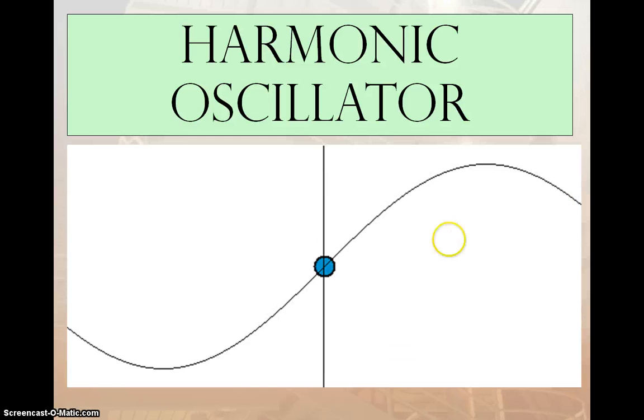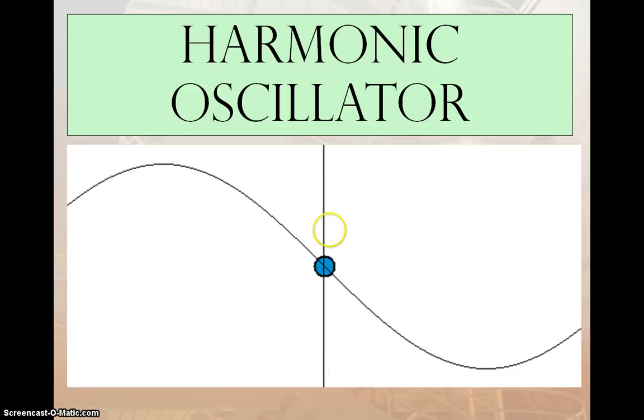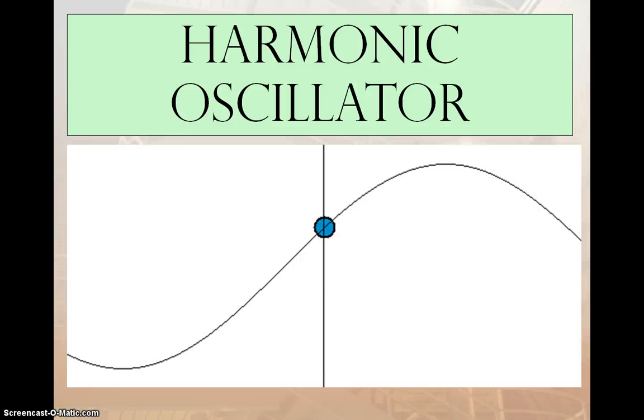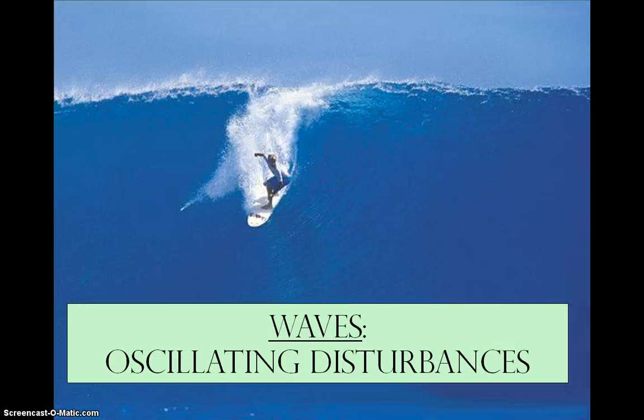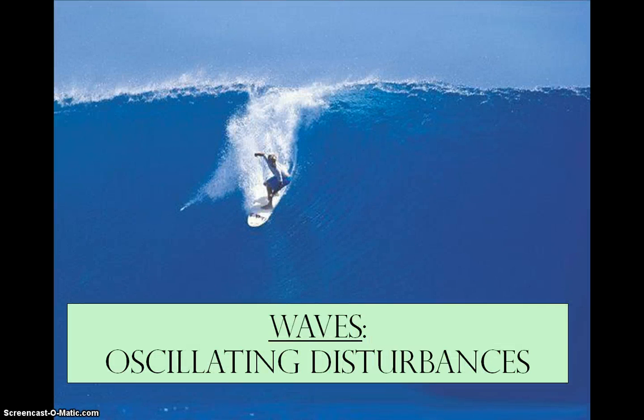So if we look at this particle, if we imagine this thing as a slinky, the matter of the slinky is just going up and down in this periodic motion. So that's why waves are considered oscillating or harmonic oscillators. So waves are oscillating disturbances. And if we look here, this is an example of a water wave.